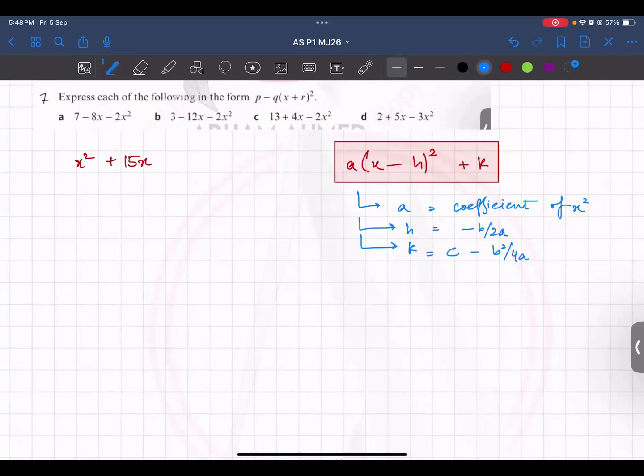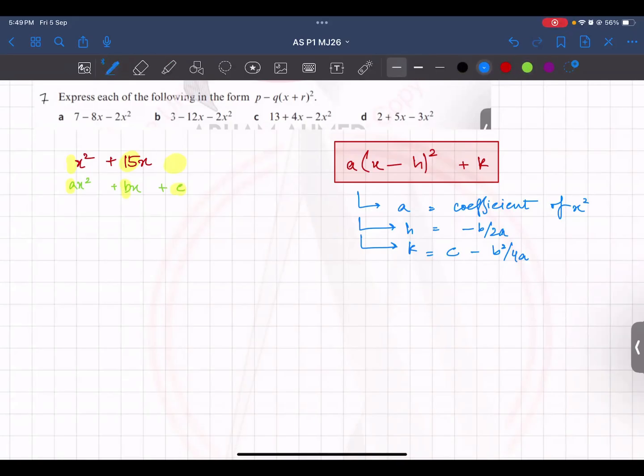But overall, at the end, I think all students say that this is the easiest one. There are no complexities in this apart from using the formula. So what do you do? You compare your equation with the generalized form. The general form is ax square plus bx plus c. So when you compare this, you get your value of a, your value of b, and your value of c.